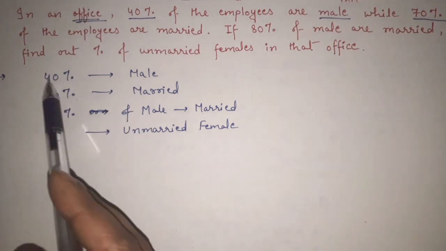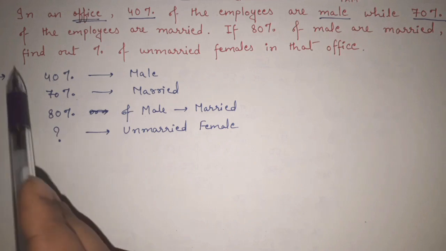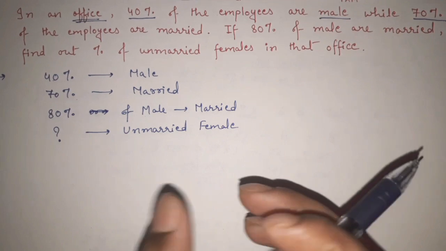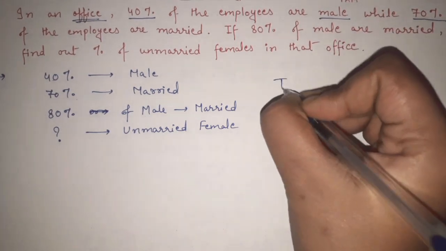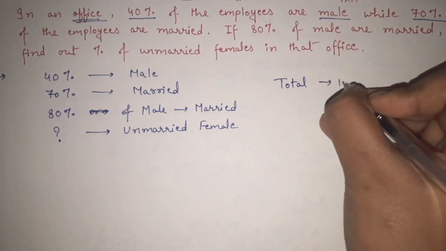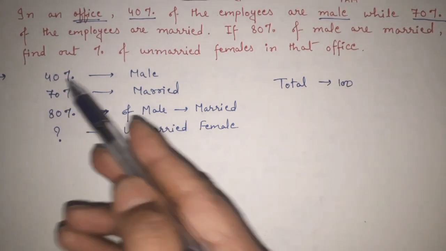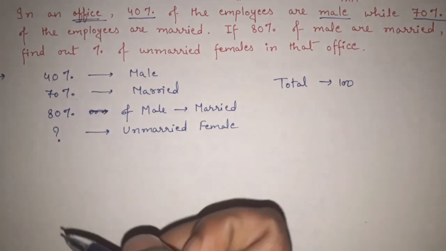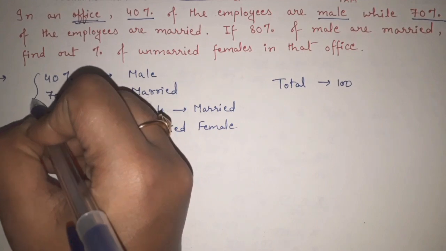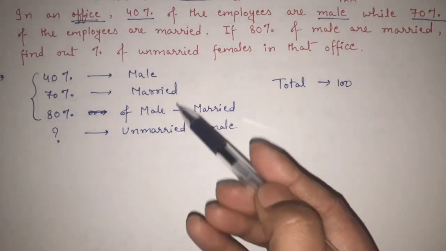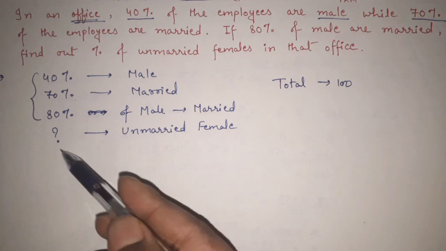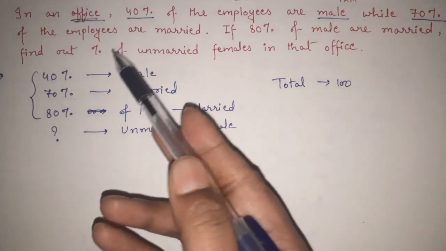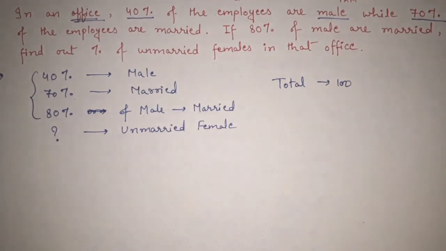80% of the male, see, male are 40% out of total 100%, because we know that when we are talking about percentage, total is always 100, okay? So out of these 100, 40 are male, and out of this 40 male, 80% of them are married. Now this is the only 3 data that is given to you, and based on these 3 data, they are asking us to find out the percentage of unmarried females in that office.